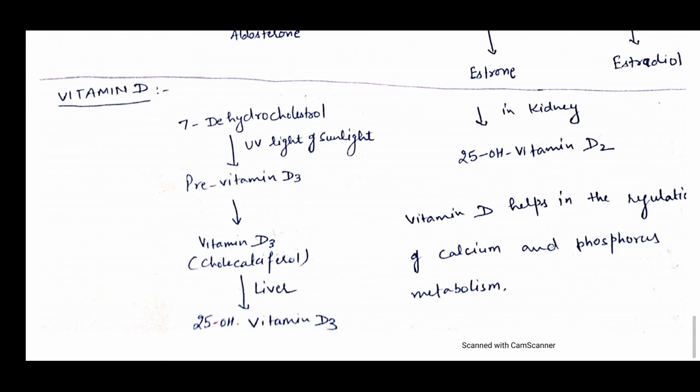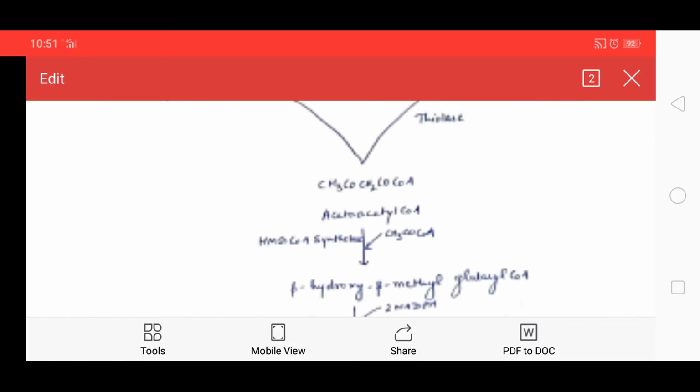Now, vitamin D helps in the regulation of calcium and phosphorus metabolism. So, students, this is all about cholesterol and its metabolism. Thank you.